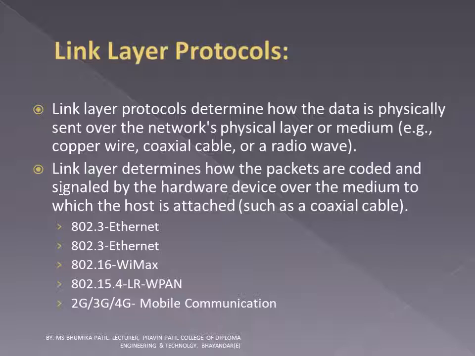Link layer determines how the packets are coded and signaled by the hardware device over the medium to which the host is attached, such as a coaxial cable. 802.3 Ethernet, 802.16 WiMAX, 802.15.4 LR-WPAN, 2G, 3G, 4G mobile communication. These protocols are used in link layer protocols.